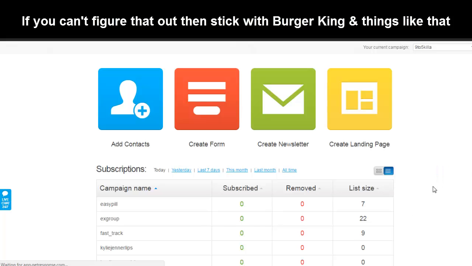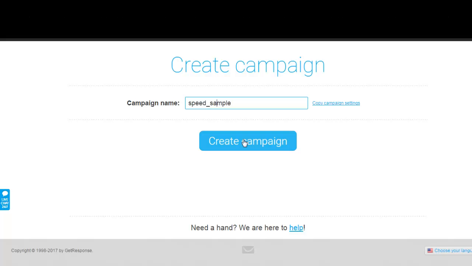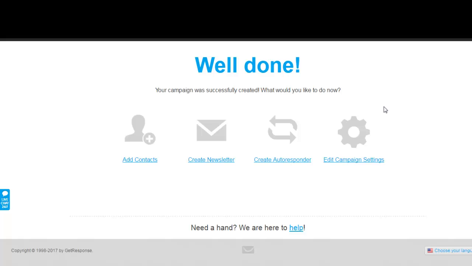Create campaign. All right? And you're going to want to name it something relevant, so that you remember what you made it for. We made it for the speed sample page, so we're going to name it speed_sample so we know where it's at. And you have to use lowercase and you have to use an underscore, otherwise it will not save. All right? Create campaign. After that, you're done.